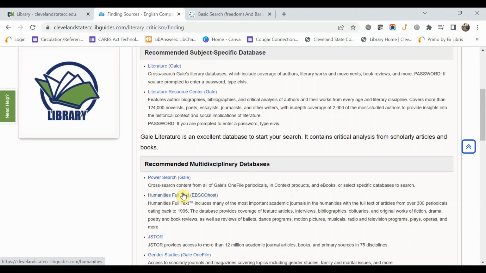And just remember that you may not be able to find an article that is specifically about Poof by Lynn Nottage that is literary criticism. And so it's okay to take literary criticism that addresses Lynn Nottage and just take bits and pieces of that. The whole article doesn't need to be useful. Very small pieces of that article can be useful to help you create your argument for this particular assignment.